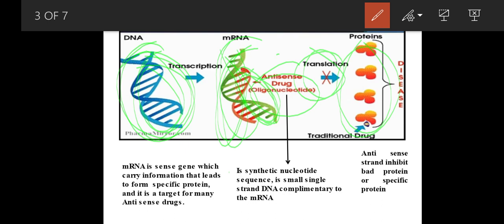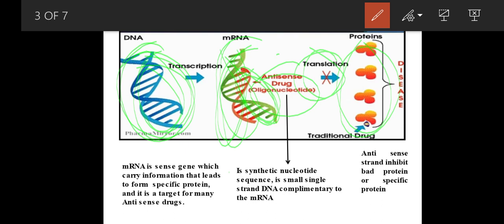So here the mRNA is a sense gene. We already know that the mRNA is synthesized from the sense strand of DNA. Again I am repeating, in DNA there will be two strands. One will be the sense strand, another will be the antisense strand.